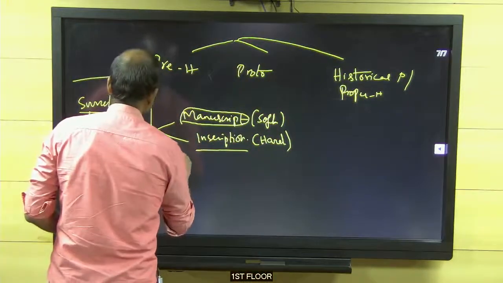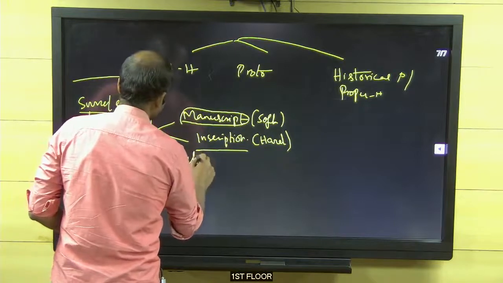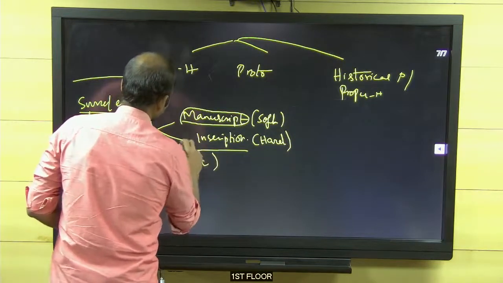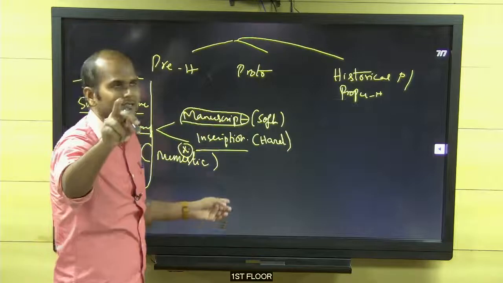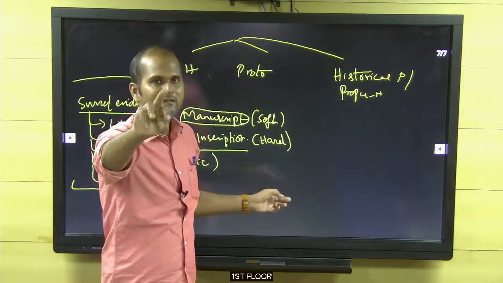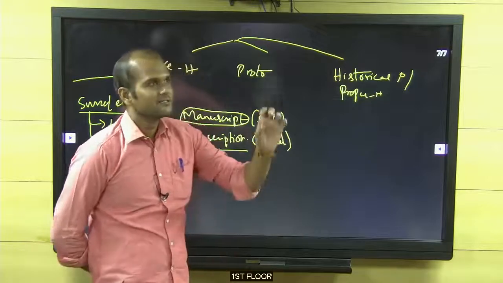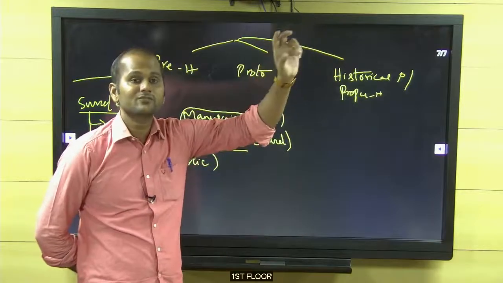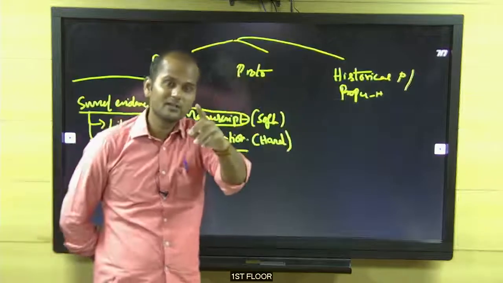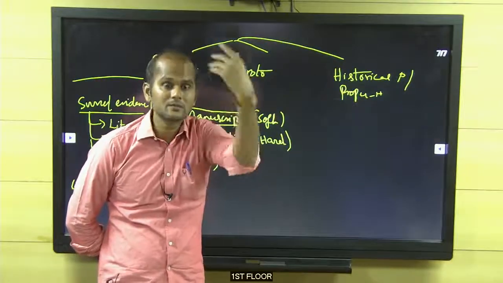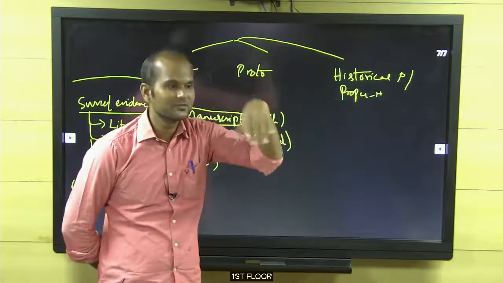The study of coins is called numismatics. Exactly, this itself is the question. The 2018 GS first 10-mark question in Mains is this: Gupta numismatic source, coins. That is the question. If you don't know what numismatics is, you can't answer the first question. On the first day, the first question is a flop.